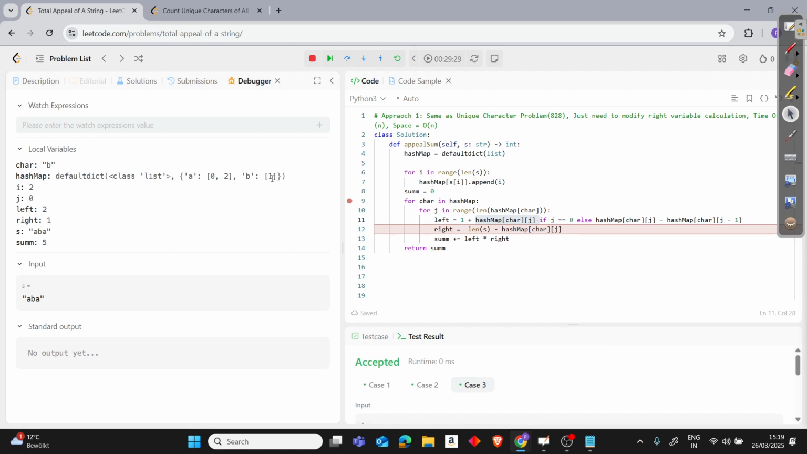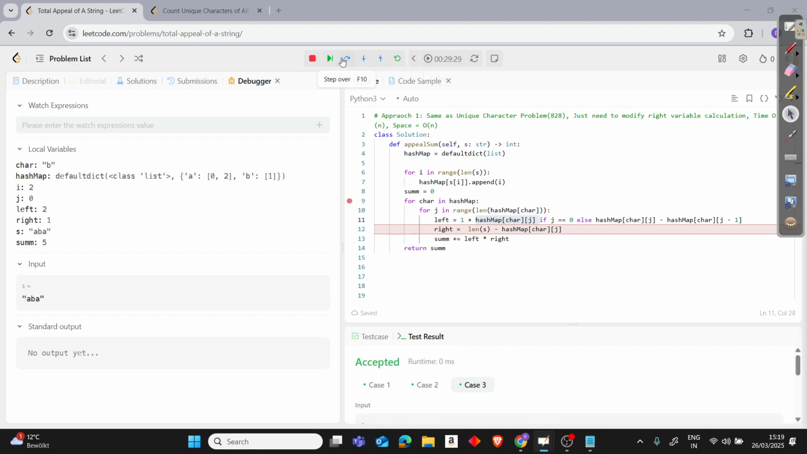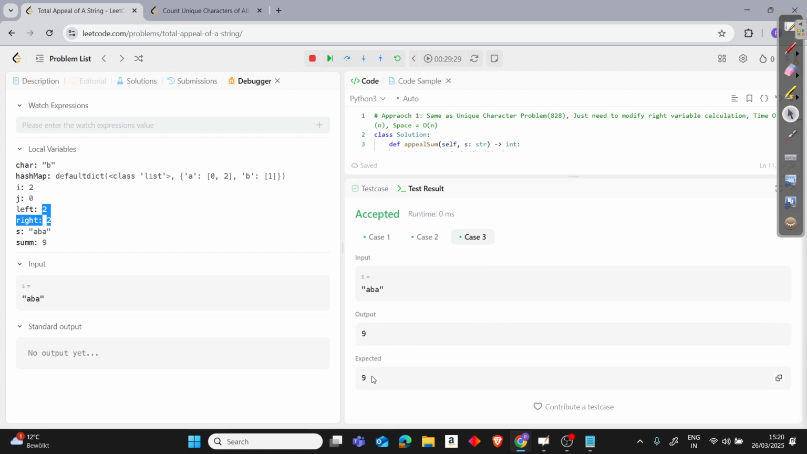It's at the first index, and the length is 3. So 3 minus 1 is 2. And we know that we have 2 places on the right side. You can see this one and this one, correct? So the total combinations will be 4. So right will be 2, and the total will be 2 into 2, which is 4. So 4 will be added to the sum, and now we are getting 9. Okay, and I think we are done. We return the sum, and we know that we are getting 9 and we need 9.